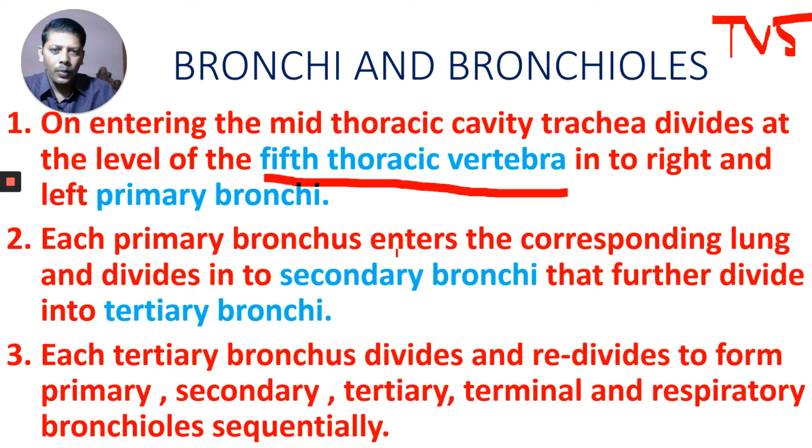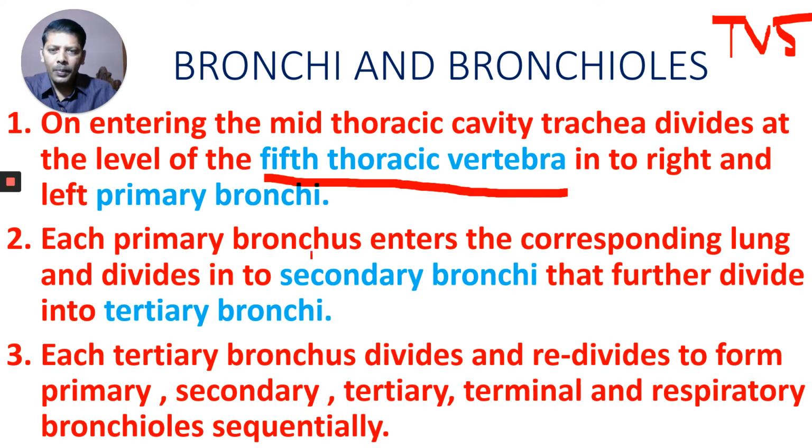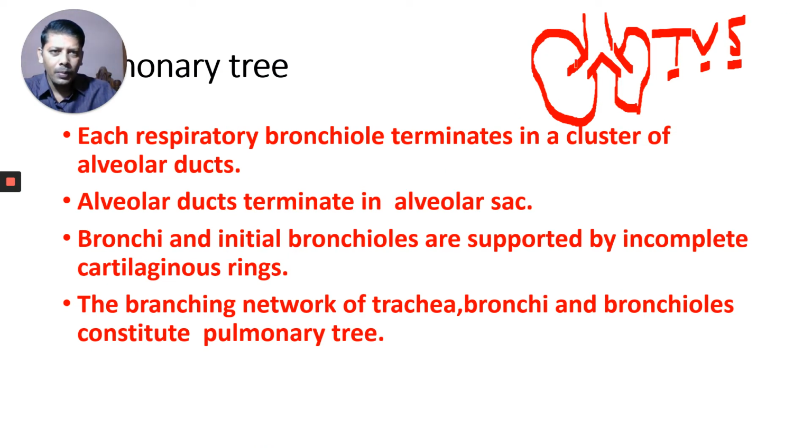Now each primary bronchus enters the corresponding lung. This is the right one, and it enters the right lung. This is the left one, and it enters the left lung. The right lung is larger than the left lung. Both together are called bronchi, the primary bronchi. The right primary bronchus enters the right lung, and the left primary bronchus enters the left lung.